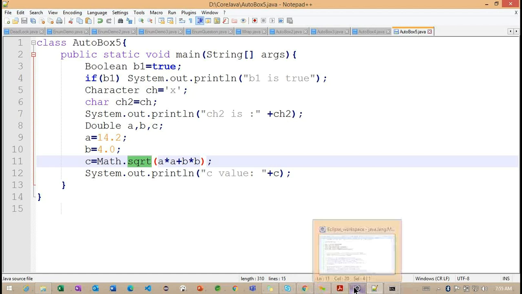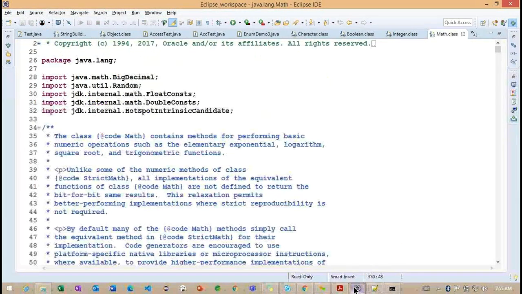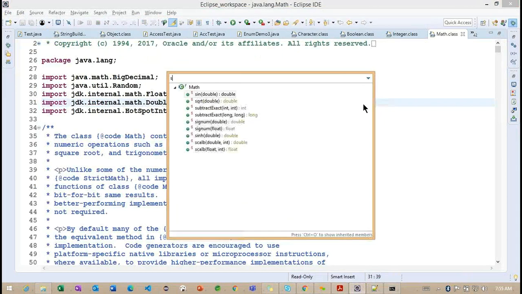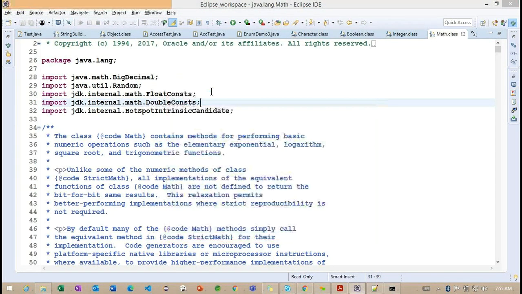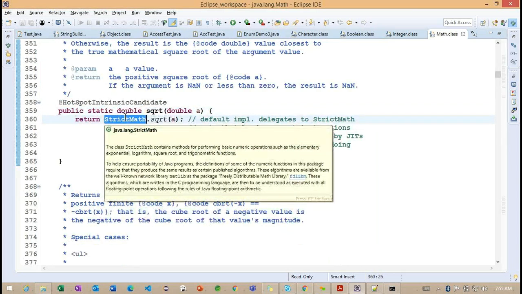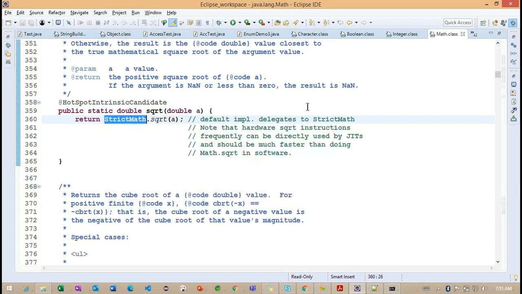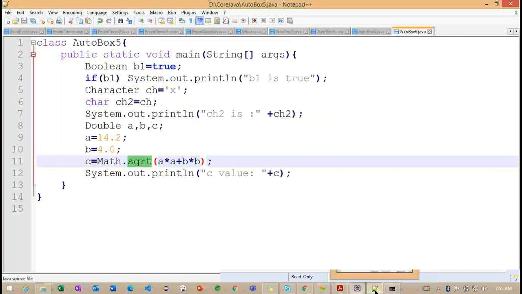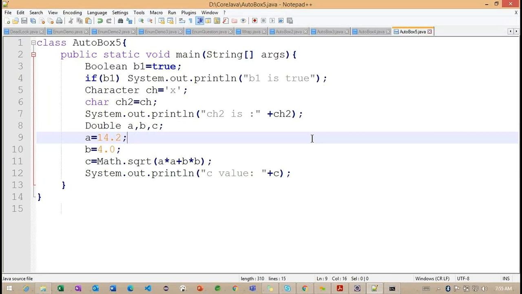This is also very important when we are working with any method: we need to think about what exactly the method will return. If you observe, it is expecting a double and it is returning a double. Internally it is calling this particular Math.sqrt method. Fine, so this is all about auto boxing as well as auto unboxing.